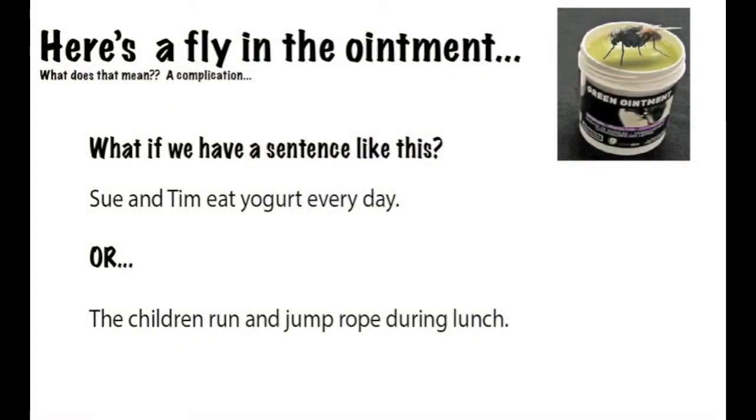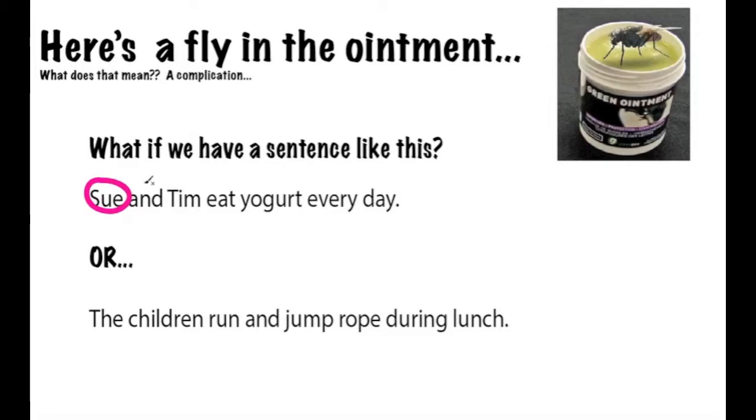Well, here's a fly in the ointment, which is really an old-fashioned idiom for throwing in a complication. What if we have a sentence like this? Sue and Tim eat yogurt every day. So we had started with Tim eats tuna every day and Sue eats yogurt every day. And we already discovered that those were, in fact, simple sentences. But in this case, we have two subjects.